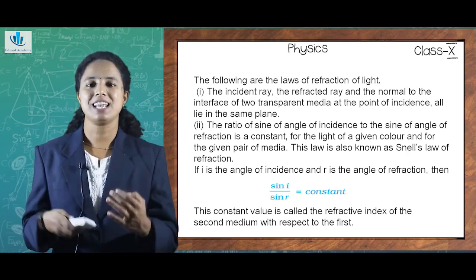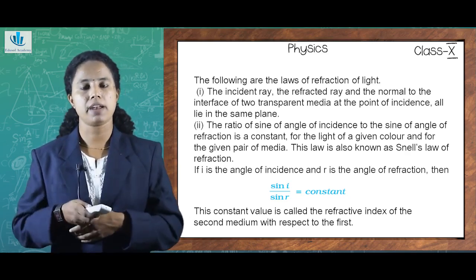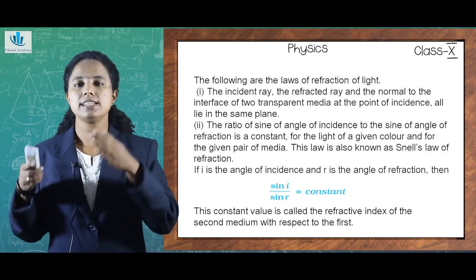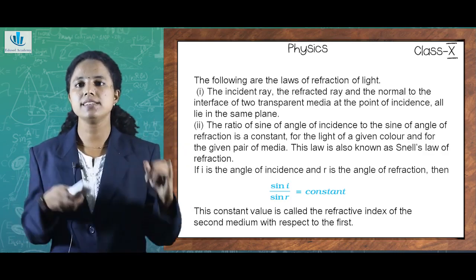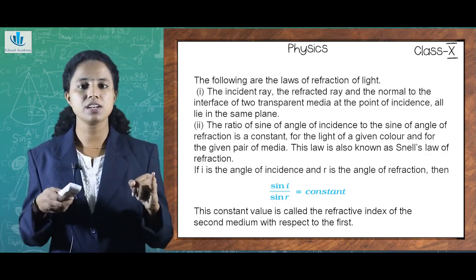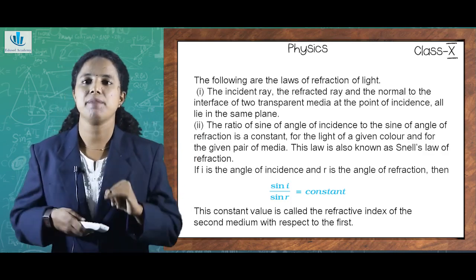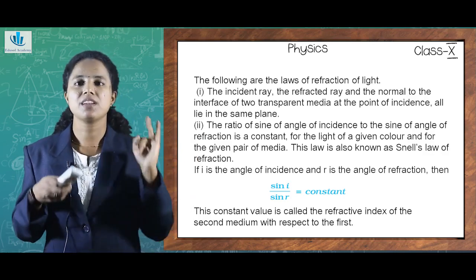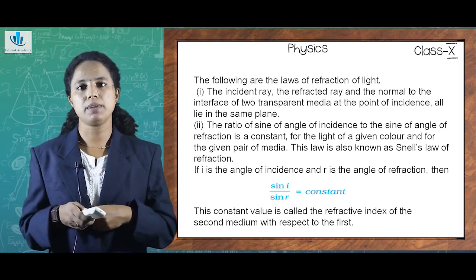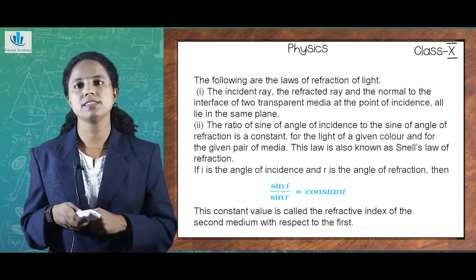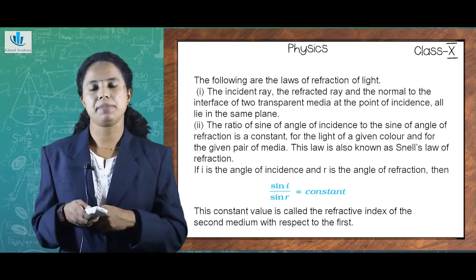But what happens in the case of laws of refraction? The first one is, just as in reflection, but with the refracted ray instead of the reflected ray: the incident ray, the refracted ray and the normal to the interface of two transparent media at the point of incidence lie in the same plane.